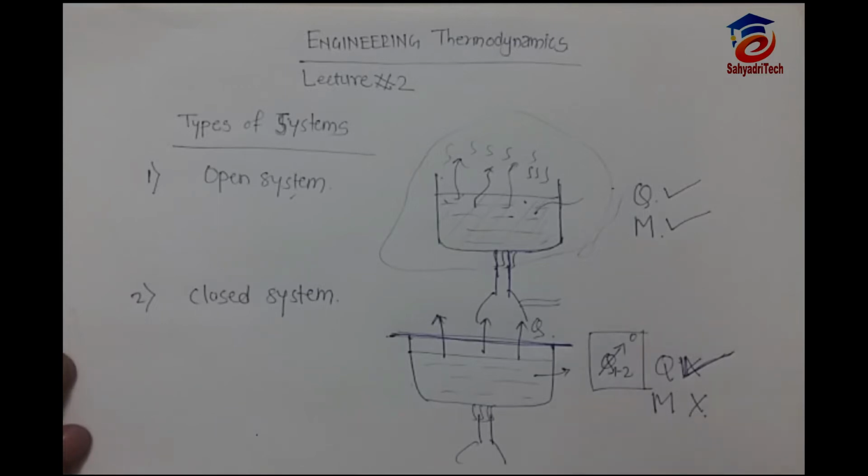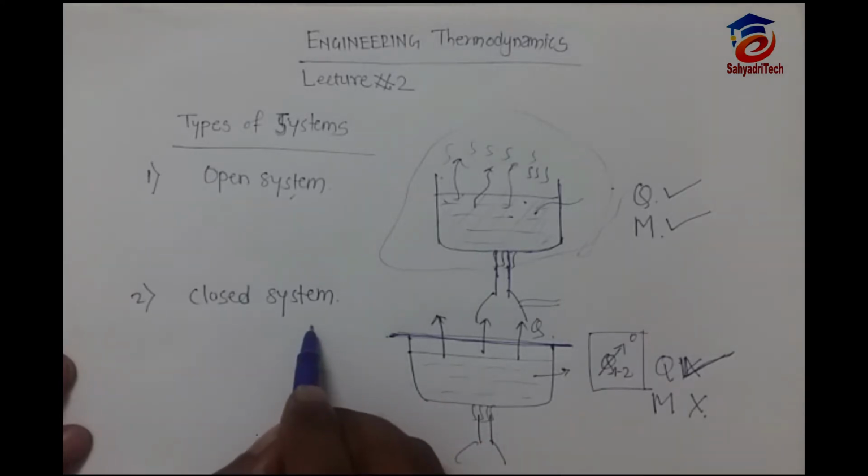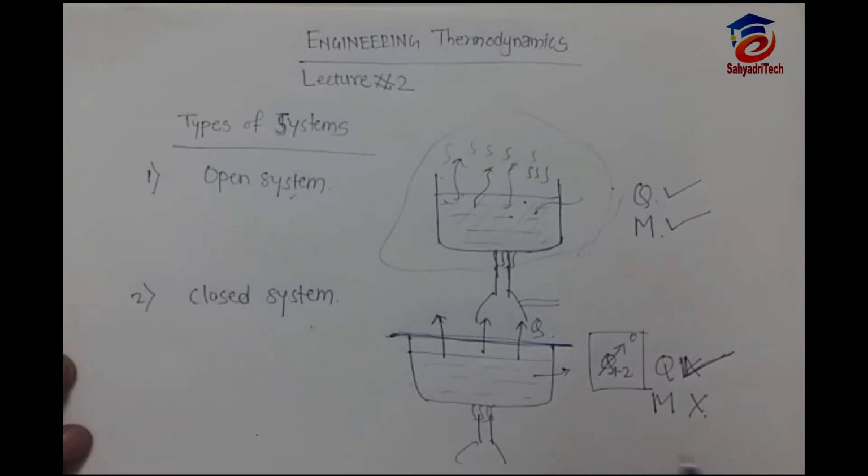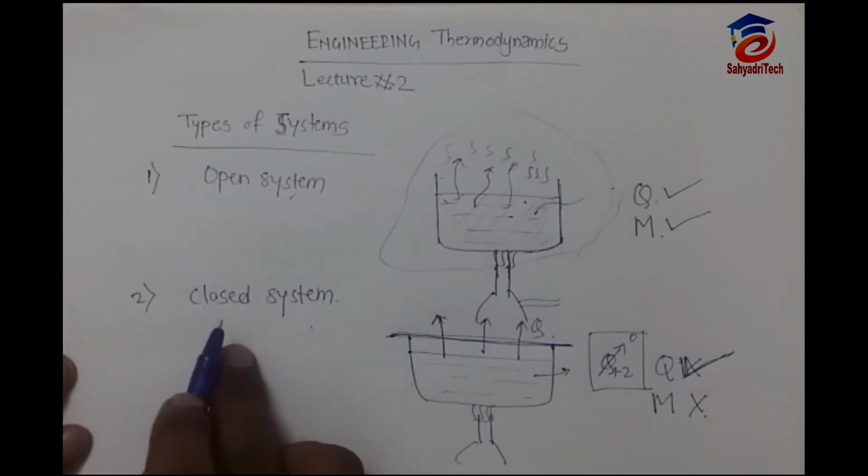Now what is an example or application of this closed system? Take a thermos flask. In that thermos flask we keep water or tea, and after some time, after 8 hours or 12 hours, the heat in that tea gets transferred to the surrounding and the tea temperature lowers down. That type of system is a closed system. But if you see, the tea quantity remains constant in that flask.